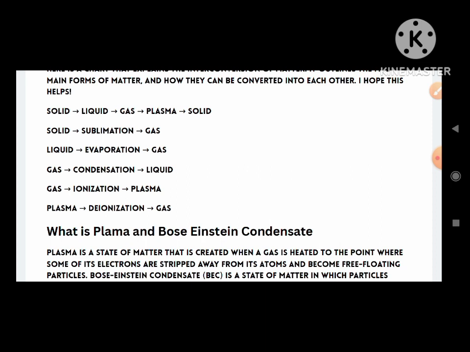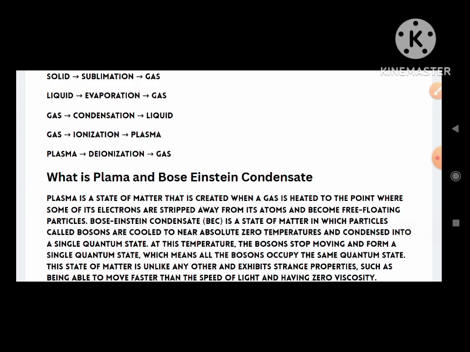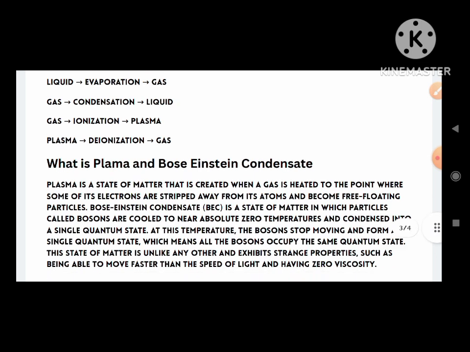Liquid to gas, with the help of heat we are changing the state from liquid to gas. From gas to liquid means by cooling a gaseous state we can get the liquid state.